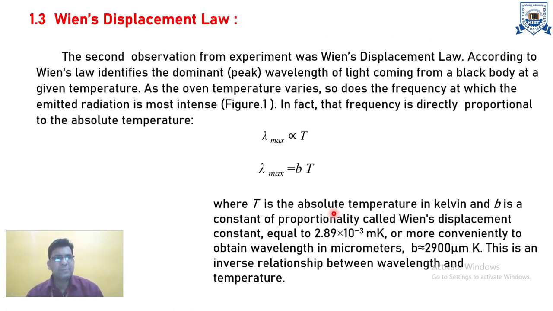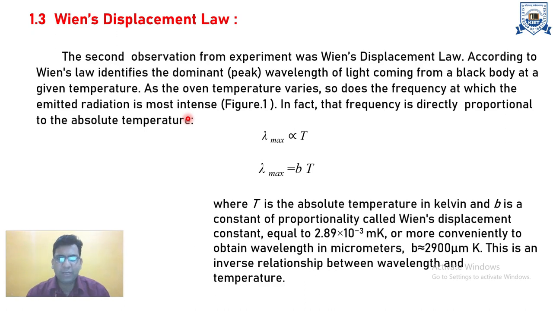Again, Wien's displacement law, the second observation, was Wien's displacement law. According to Wien's law, the dominant peak wavelength of light coming from a black body at a given temperature changes as the temperature varies, so the frequency which is radiated most intensely changes.